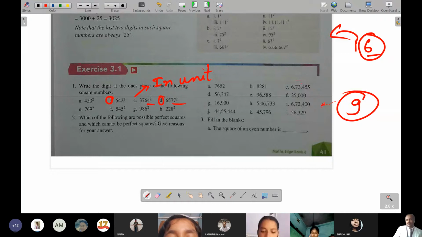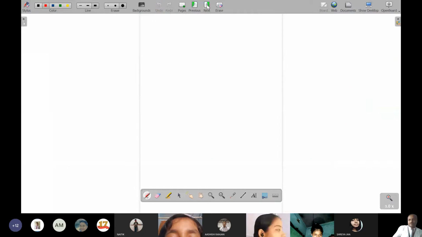Clear now? Yes, sir. Yes, the last digit, that is the unit place digit, you have to see, and what its square will be giving in the leftmost digit, that you have to see. Okay, sir. Any further doubt also? No, sir. Anyone else has any doubt?